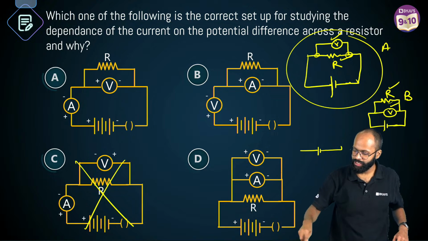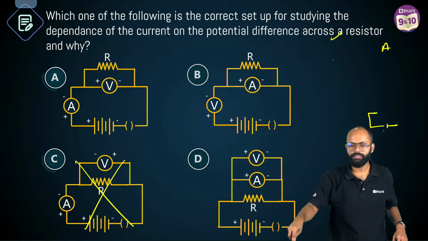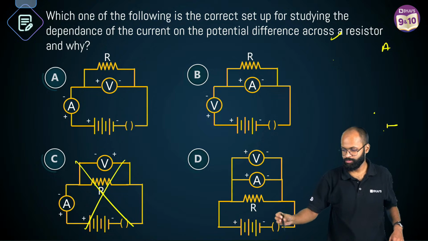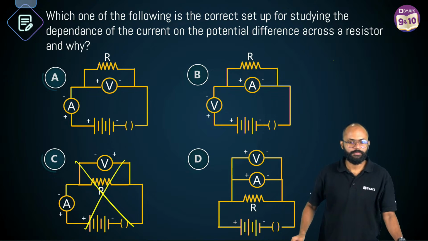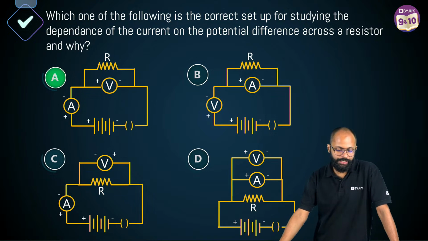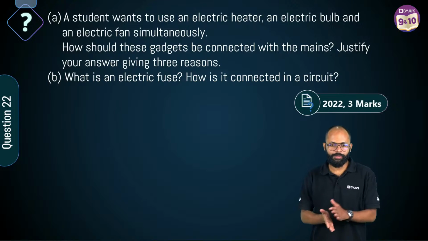So that is why option A is the right answer. हाँ जी. A है right answer. ठीक है? Correct. So option A is the right answer. Clear? बहुत अच्छे. चलो, question number 22.